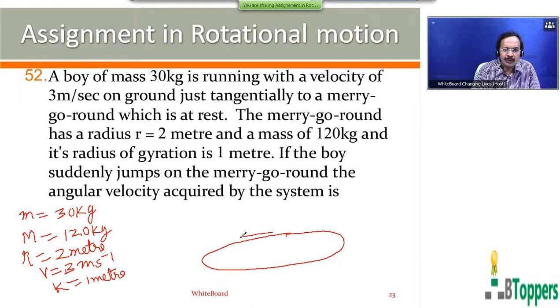So initially the boy is running almost along the tangent to the merry-go-round, but merry-go-round is at rest.